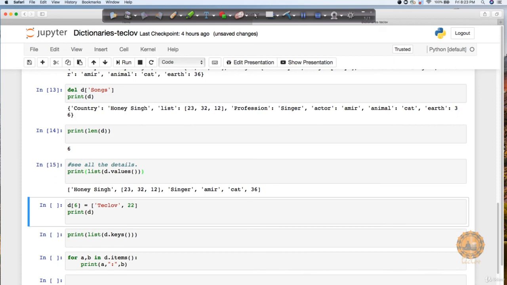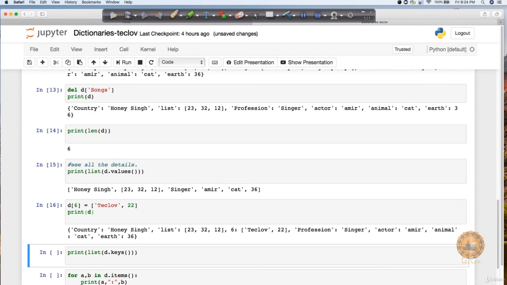So you can see Honey Singh, list, singer, all these were values. So it's going to keep on printing. We have already seen this as well. Similarly, if I want to add, let's say, a value with 6, see this is not an index now, okay? Remember, if I'm adding d[6], it doesn't mean I'm talking about an index. What I'm trying to do is create 6 as a key and teklove, 22 as my value. See this output. It is not talking about any index at all, and it is adding 6 as key and this as value. This is what I just explained above.